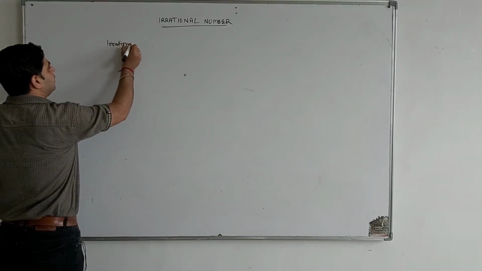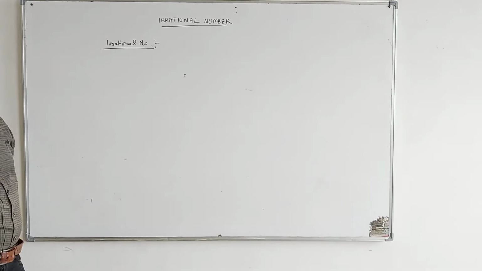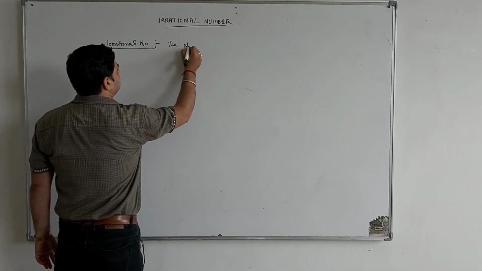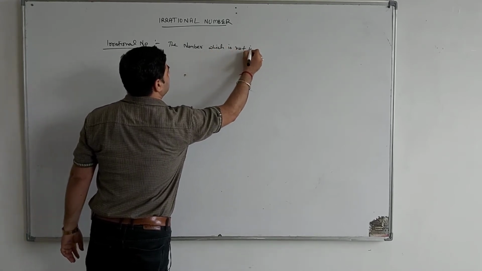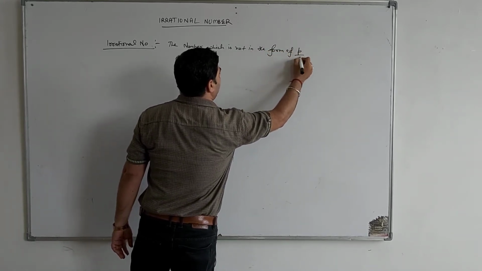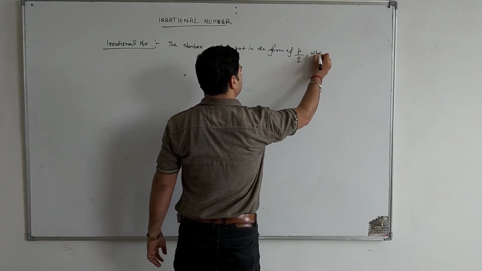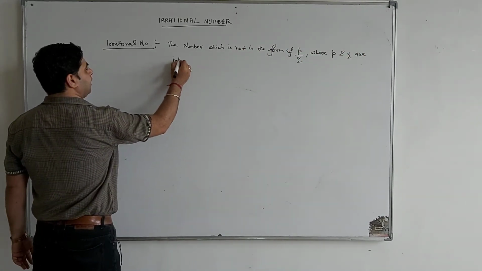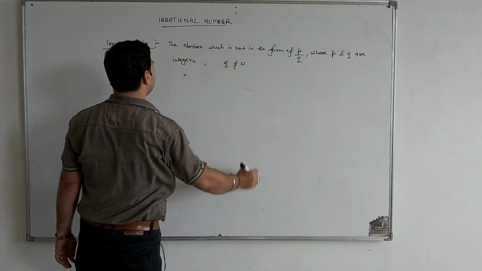Irrational number is the number which is not in the form of p by q, where p and q are integers, and the last condition is that q not equal to 0.